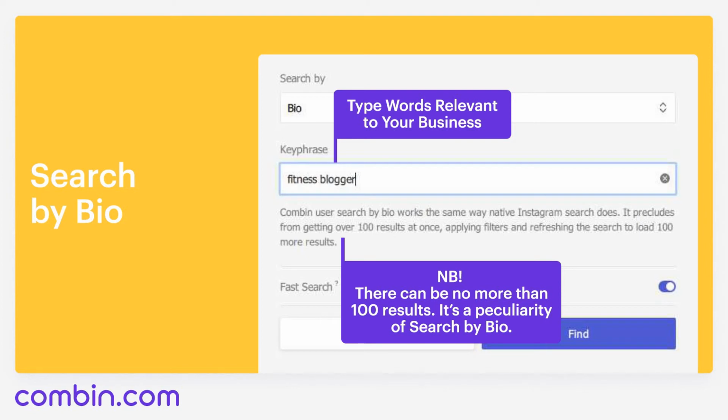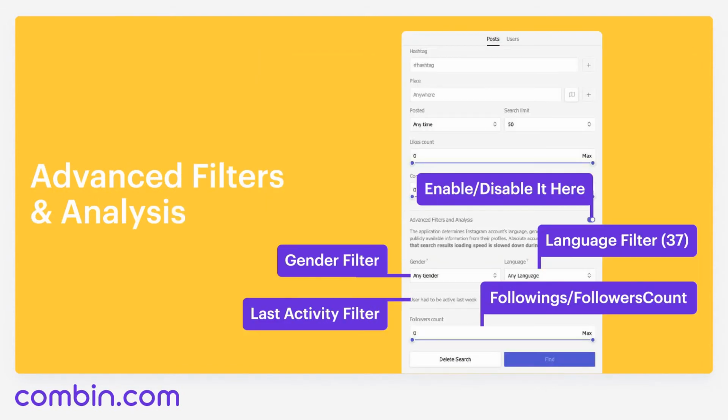But you need to remember one thing. Instagram will also give you only 100 results. It's a peculiarity of search by bio, so you need to remember this. Under the default parameters of both post and user search, there is a bunch of features called advanced filters and analysis. Let's talk about it in detail now.